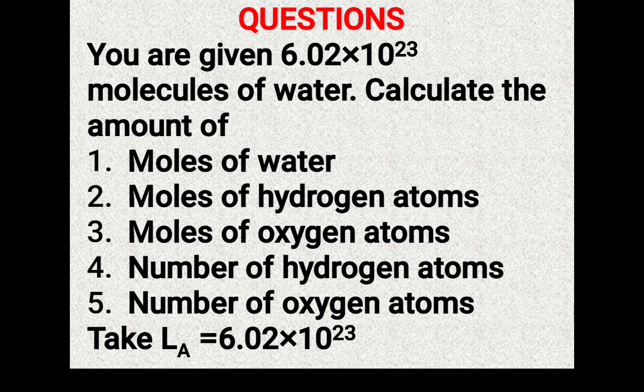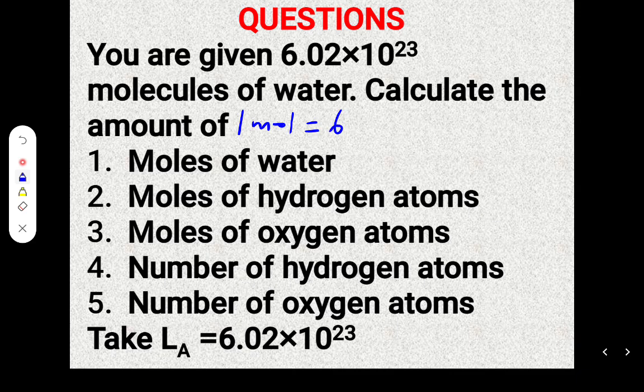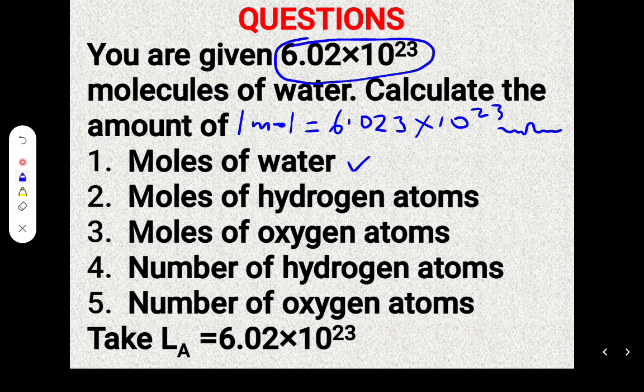Remember that one mole is equal to 6.023 times 10 to the power 23 molecules. So in calculating the number of moles, you wouldn't even have to show any working because you are told already that you are given the Avogadro number here. The Avogadro number is equal to 1 mole. That means here is 1 mole.